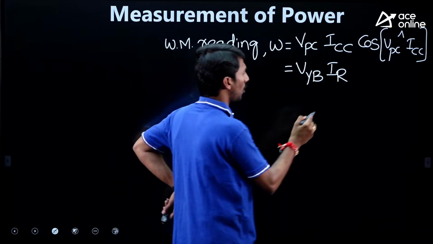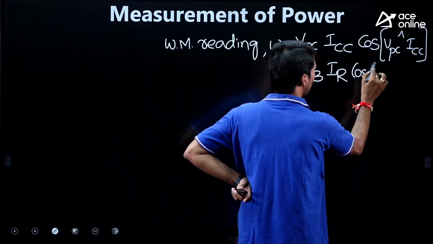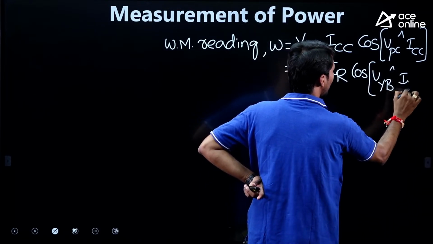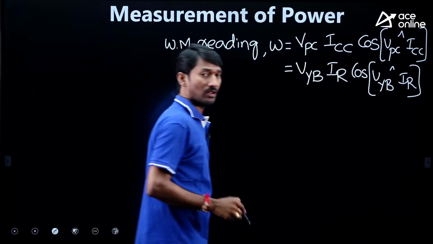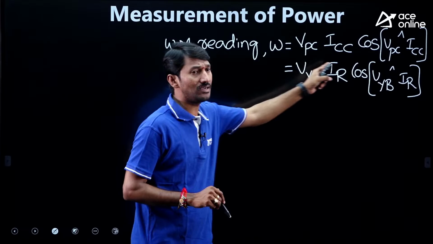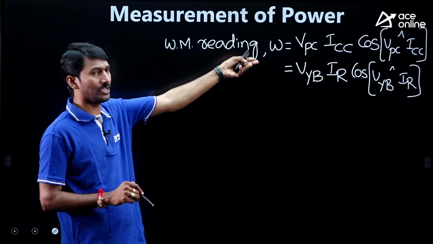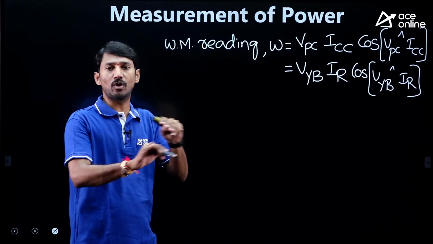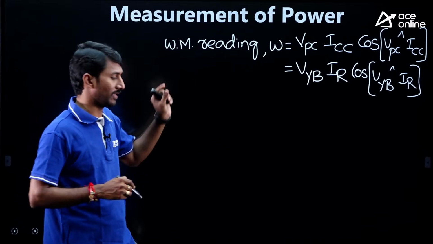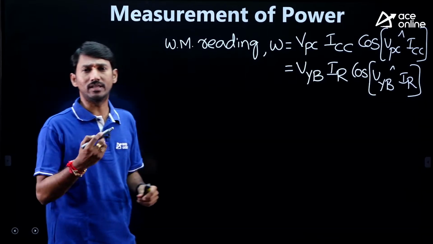And we require the cosine of the angle between VYB and IR. That's it. If you are able to observe the circuit connection and write this equation, half of the problem is done. Half of the tension will be removed. That is the point, so kindly focus on this.